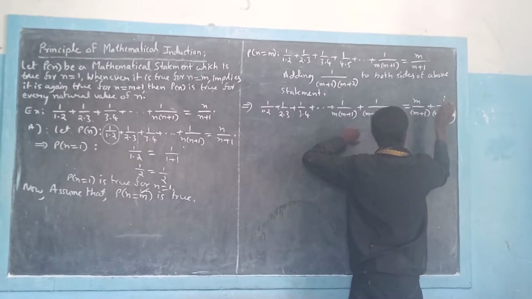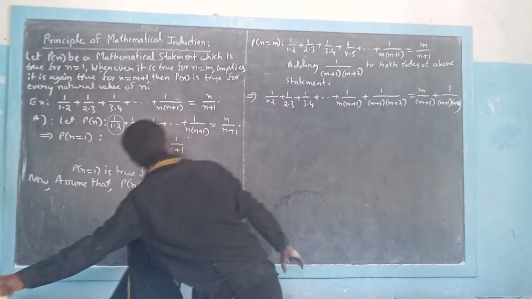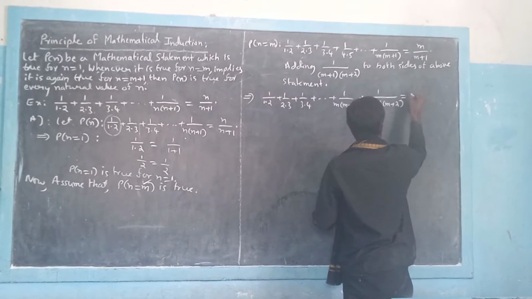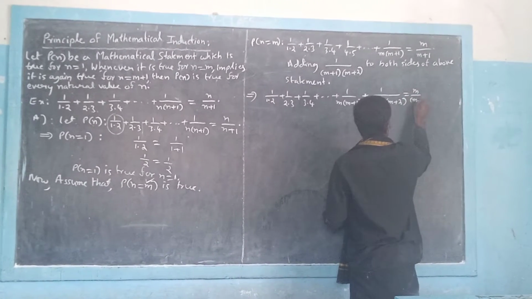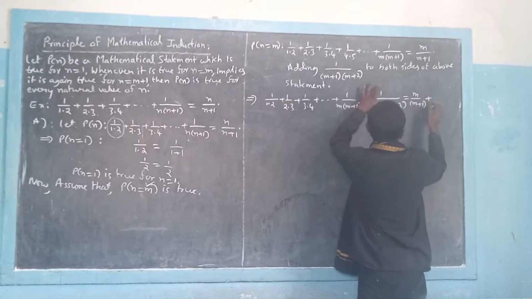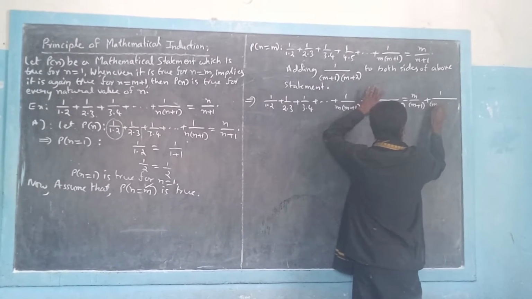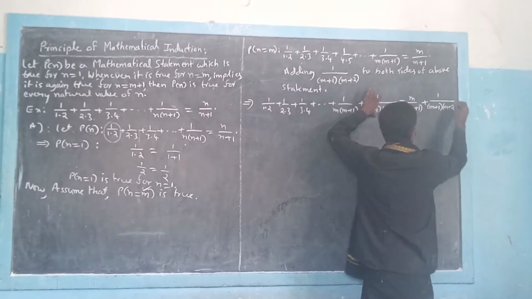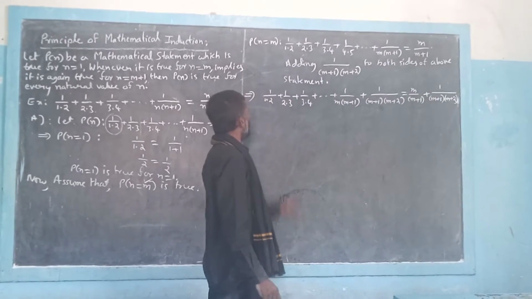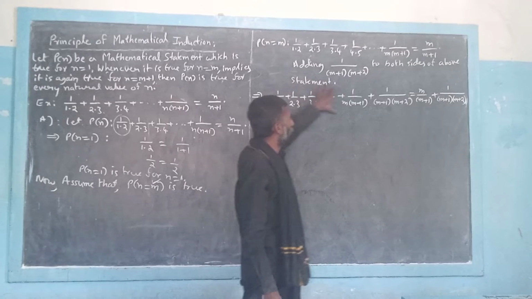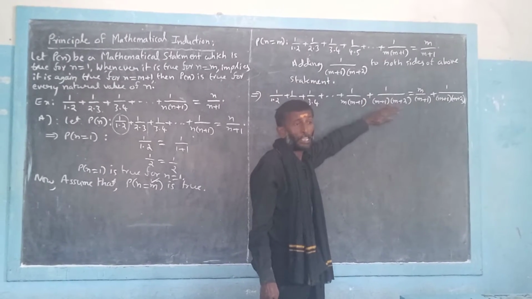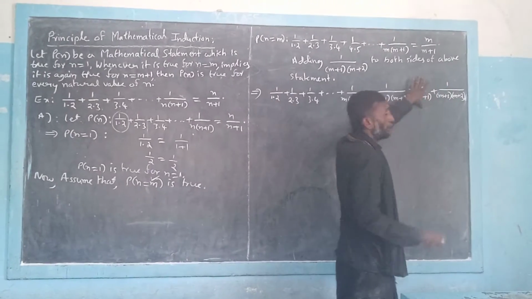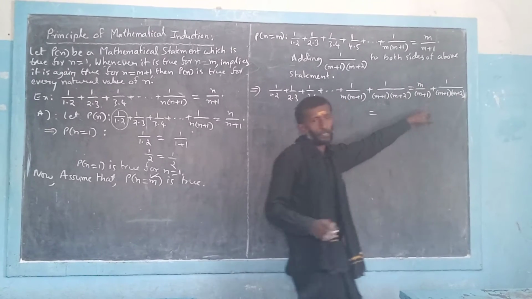Again, put here m by m plus 1 plus this term, 1 by m plus 1 into m plus 2. Now clearly I am seeing the LHS part, we can conclude that it is having m plus 1 number of terms. Right. So now in the RHS part we have two terms. Now I want to simplify the RHS part.